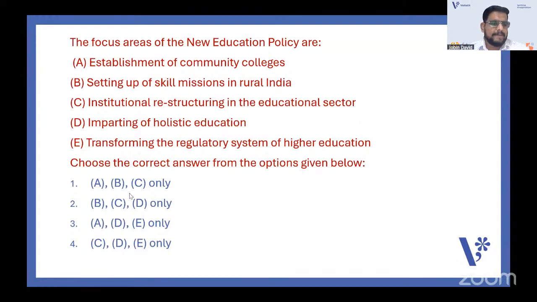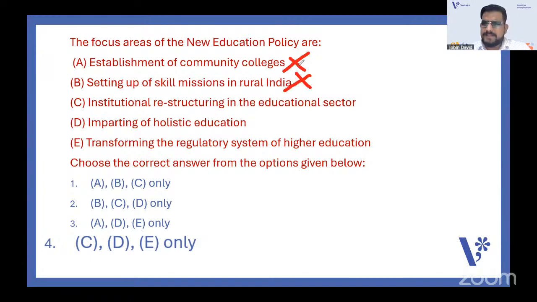Okay, you think it is four. Let me go with the answer four. It is CDE only. That's the correct answer. Very good. Establishment of community colleges is not in the focus areas of the new education policy. Setting up of skill missions in rural India is also not, because they are basically with the educational structure and not with skill missions.